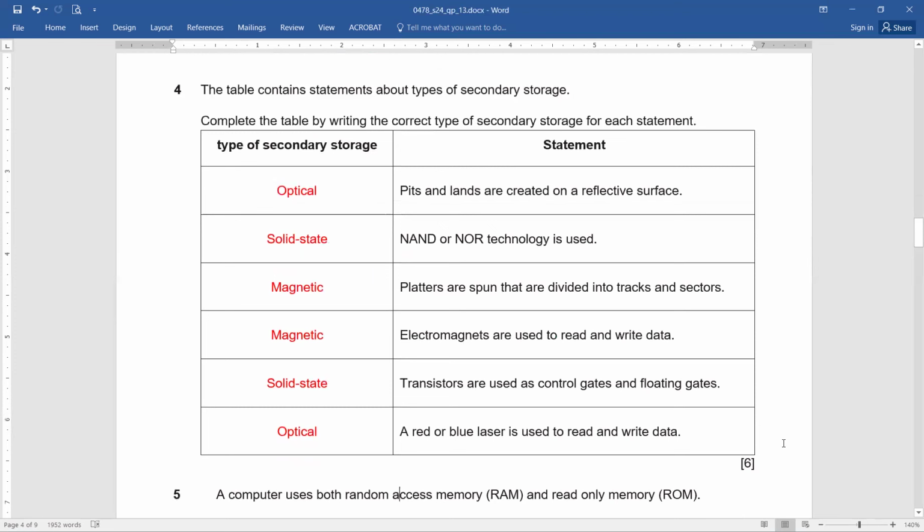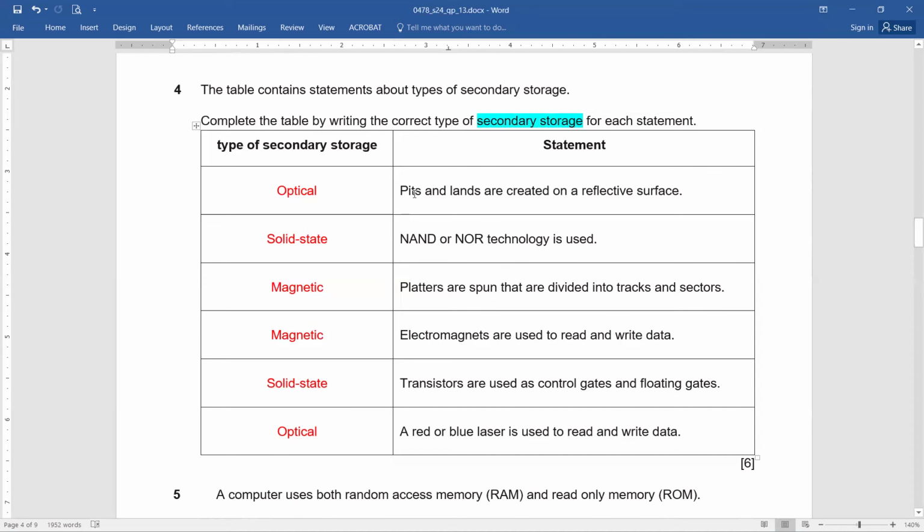Okay. Now, question number 4. The table contains statements about types of secondary storage. Complete the table by writing the correct type of secondary storage for each statement. Now remember, it's secondary storage. Very important thing is they're not talking about primary storage at all. They're talking about the secondary storage.